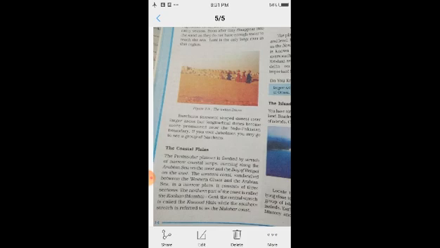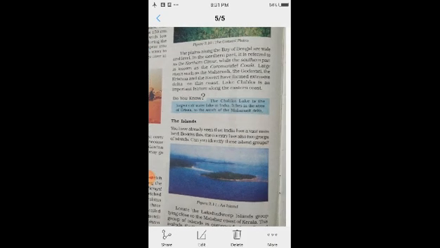And the coastal plain on the west side, parallel to the Western Ghats or Arabian Sea, is again divided into three parts: northern, middle and southern. The northern part of the coast is called Konkan, the middle is the Kannada plain, and the southern stretch is referred to as Malabar. So all this is about the coastal plains found in India.